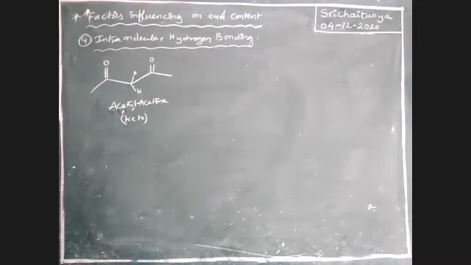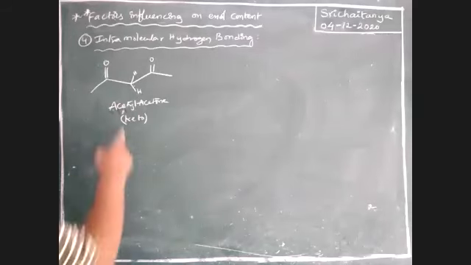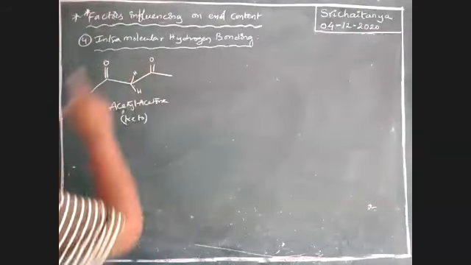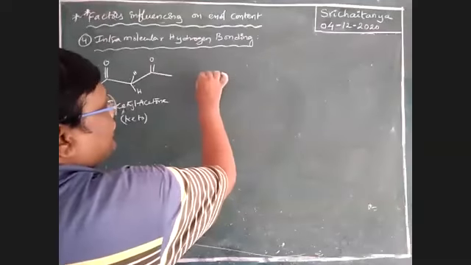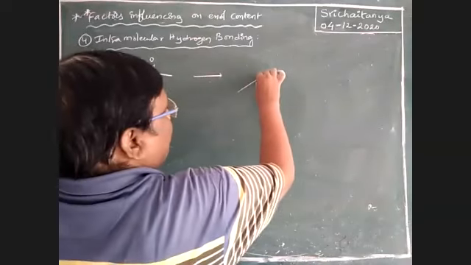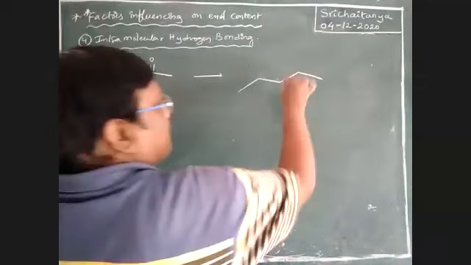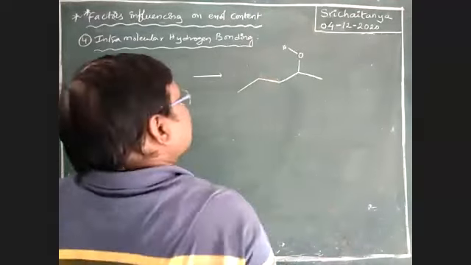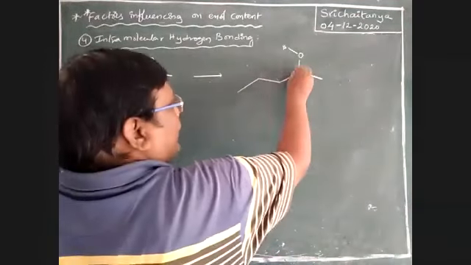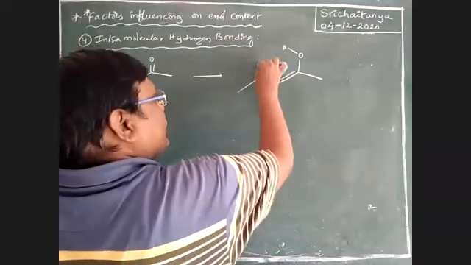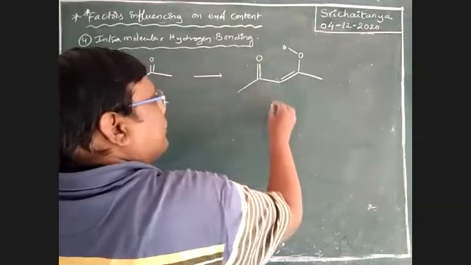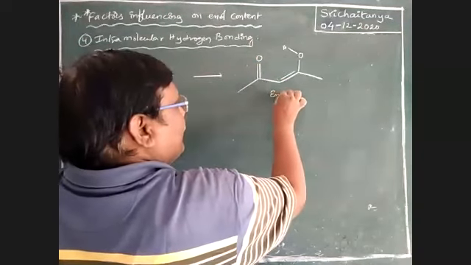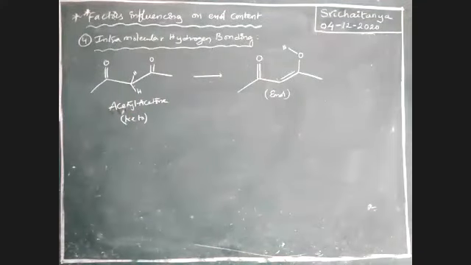Now see here. If this hydrogen is migrated from here to here, the structure is like this. Here the hydrogen is migrated and a double bond is formed here. This is the enol form, the enolic form of acetyl acetone, boys.